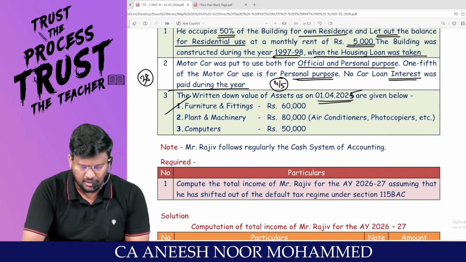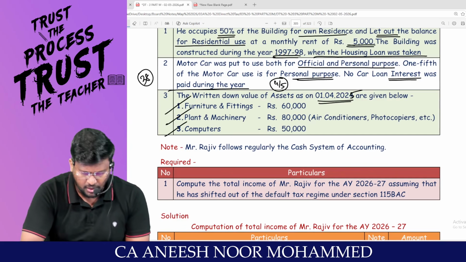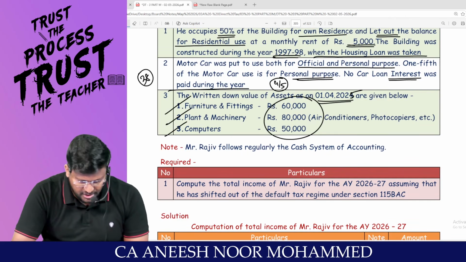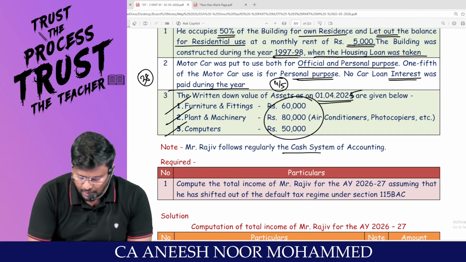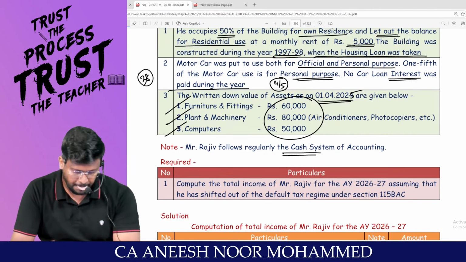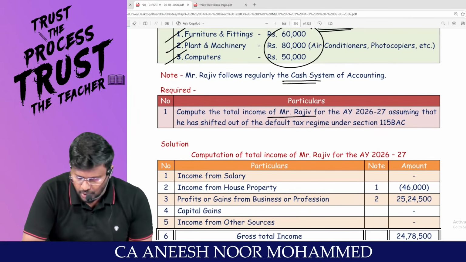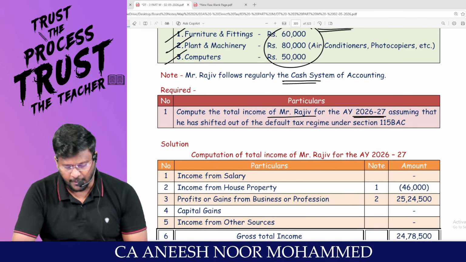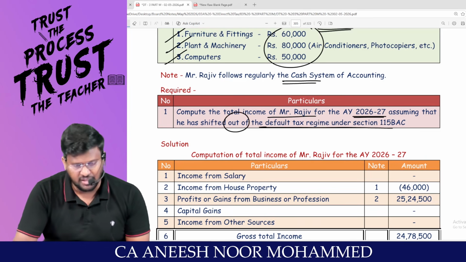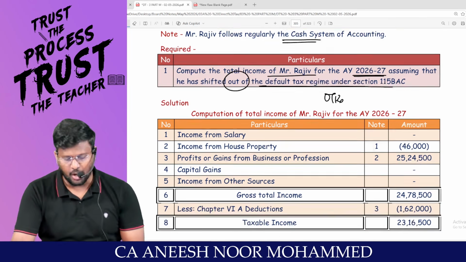WDV of asset as on 1/4/2025 are given below. Furniture and fitting 60,000, plant and machinery 80,000, computer 50,000. For this and all, you are entitled to claim depreciation. Mr. Rajiv regularly follows cash system of accounting, that is allowed in PGBP. Compute the total income of Rajiv for assessment year 26-27, assuming that he has shifted out of the default tax regime. That means he is going to travel through the optional tax regime.